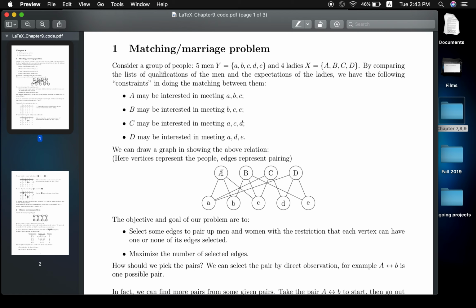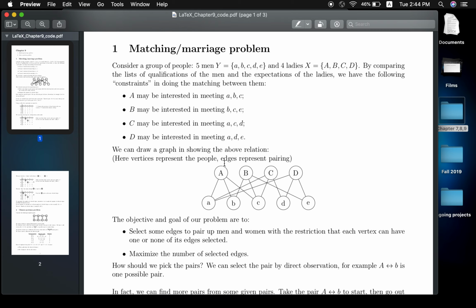So you see there are some vertexes. Of course, those vertexes are representing the people. Okay, so capital letter A for the ladies, small letter a for the men. And we have edges. Because it's a graph, we must have some edges, and the edges actually are those